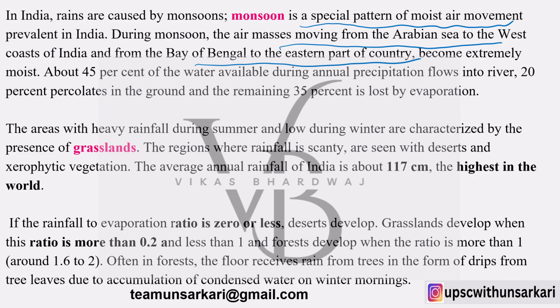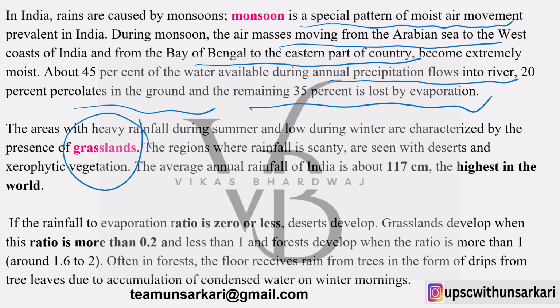About 45% of the water available during annual precipitation flows into the rivers, 20% percolates into the ground. These are not exact figures, just approximations, and the remaining 35% is lost by evaporation. The areas with heavy rainfall during summer and low during winter are characterized by the presence of grasslands. The regions where rainfall is scanty will be seen with deserts and xerophytic vegetation. We already discussed that the average rainfall of India is 117 centimeters, one of the highest in the world.